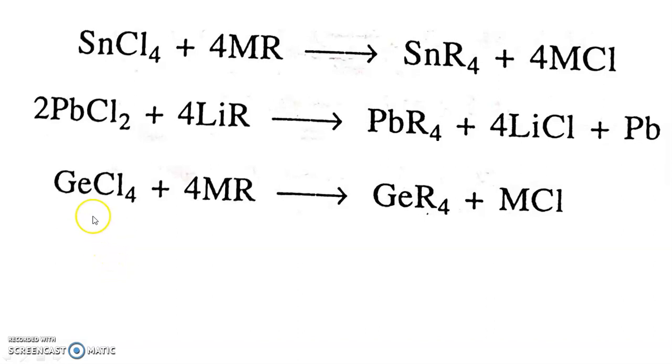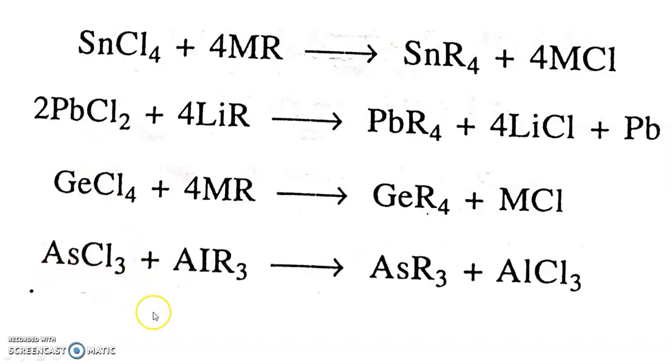Similarly, when germanium tetrachloride is treated with organometallic compound MR, there is a replacement of halogen atoms attached to germanium by alkyl groups and we get tetraalkyl germanium as a new organometallic compound.